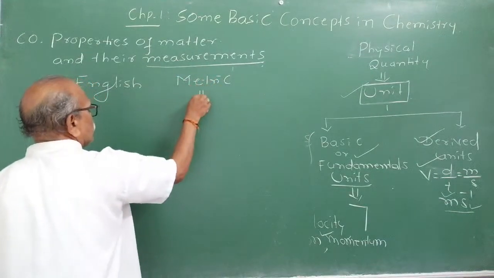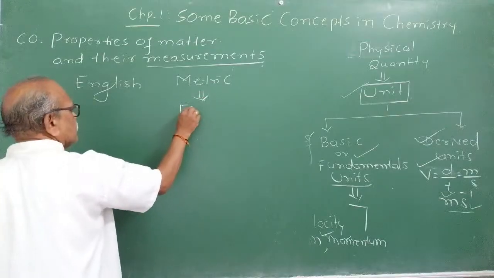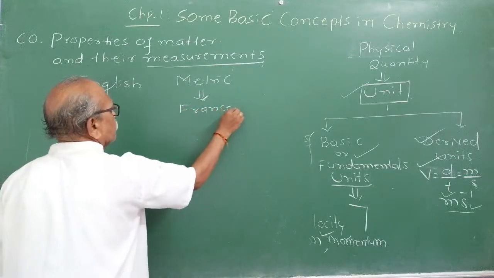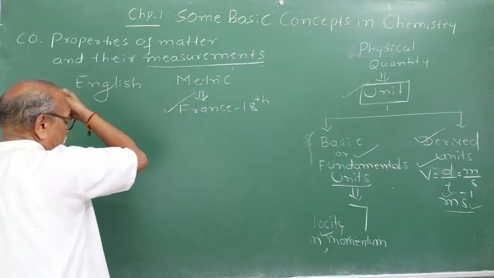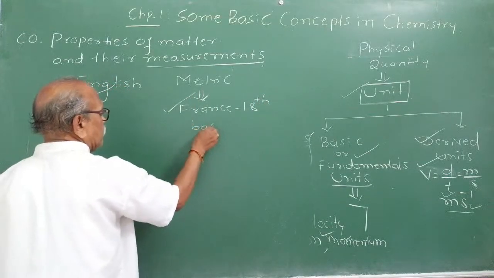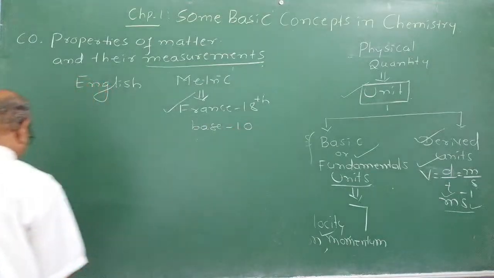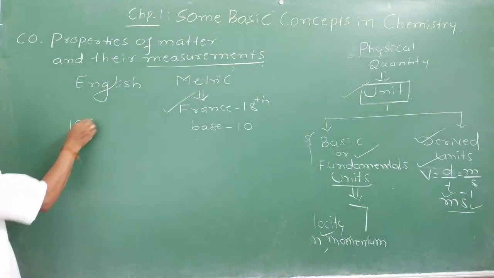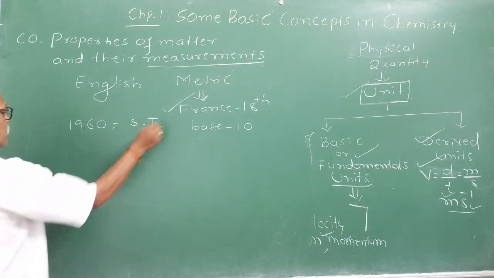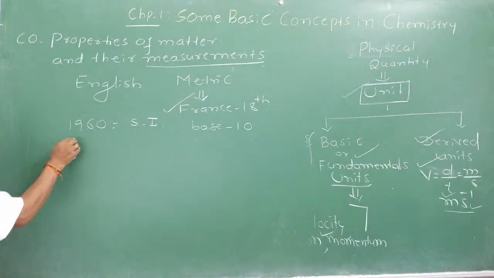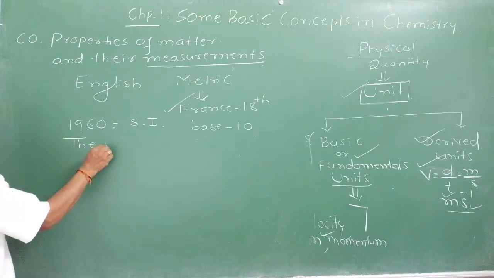The metric system was developed by France in the 18th century, and it was more accepted because it used base 10. Hence it was widely accepted. Later, in 1960, an internationally accepted standard, SI, was introduced: the International System of Units.